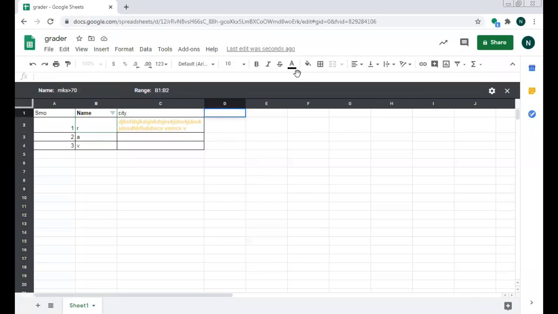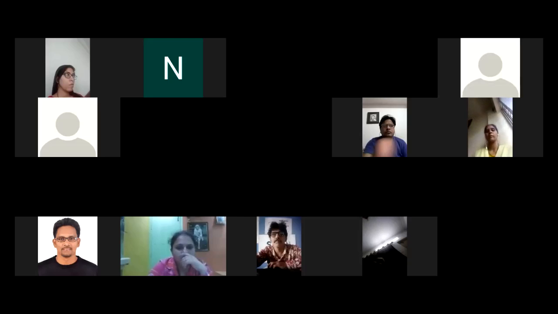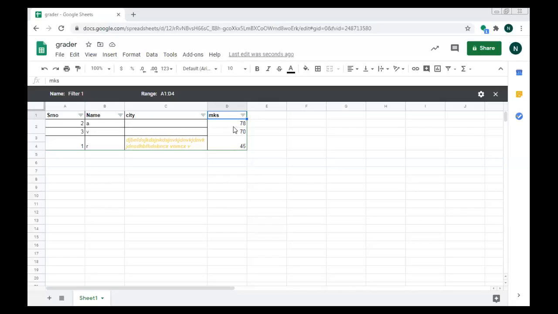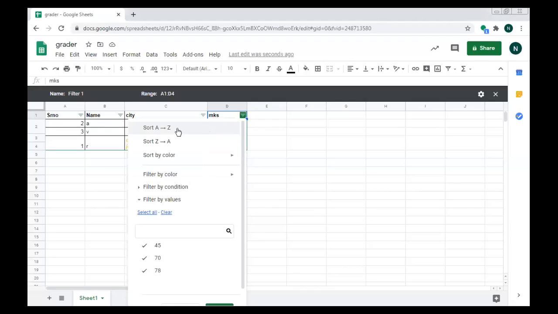I'm just stopping sharing the screen. I will first enter the marks. Okay, now can you see the screen? I have entered the marks over here. Now from here, you can sort the same column by applying the filter.